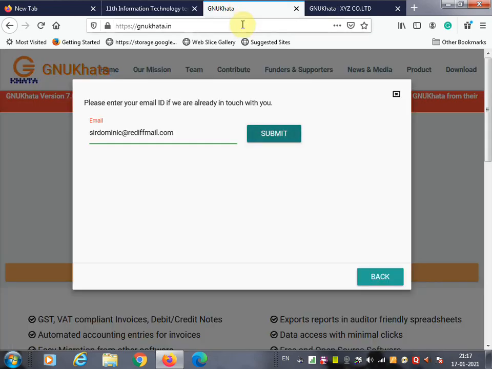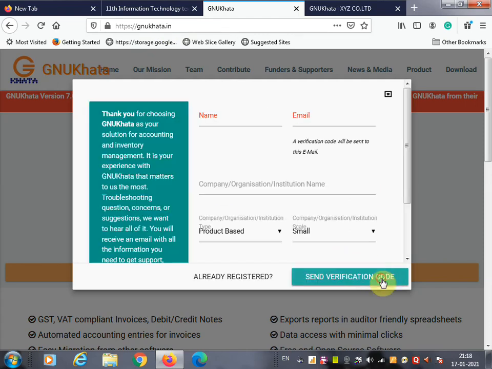For that, first you have to type www.gnukhata.in. Once you type this address in the address bar and press enter, you will see the GNU Khata screen. This screen will ask if you have already registered for this site. You can click on already register, or enter your name and email ID, and a verification code will be sent to your email ID.